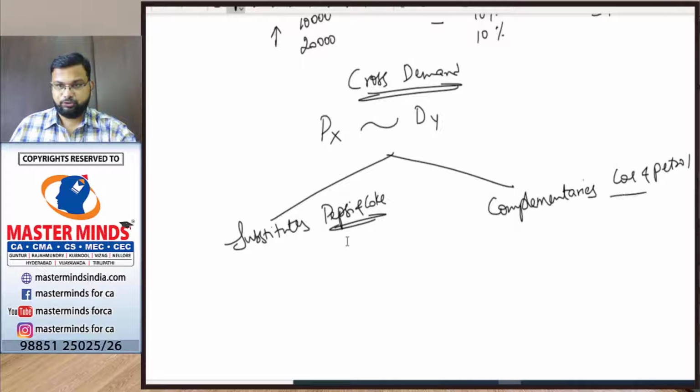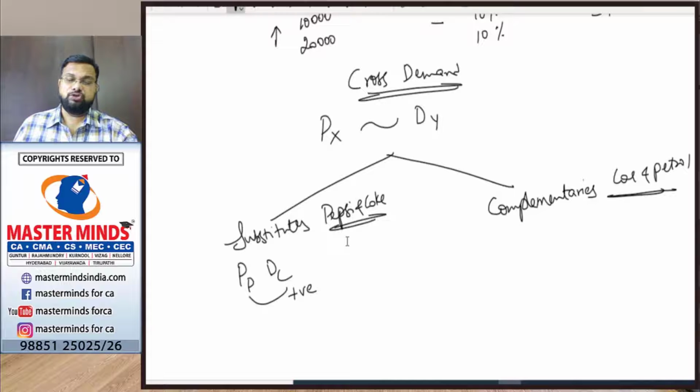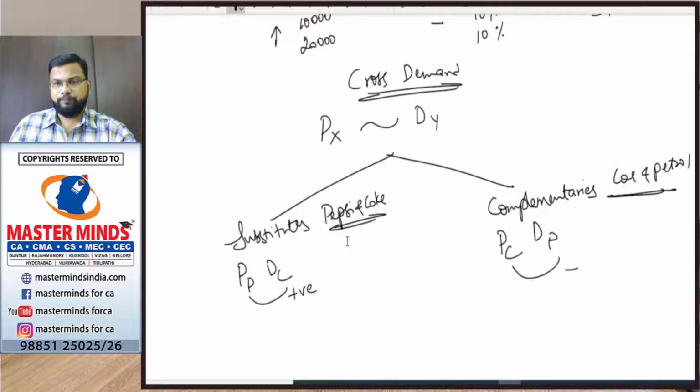So in the case of substitutes, the relationship is positive: price of Pepsi, demand for Coke. The relationship is positive. In the case of complementaries, the relationship between the price of car and the demand for petrol is negative.